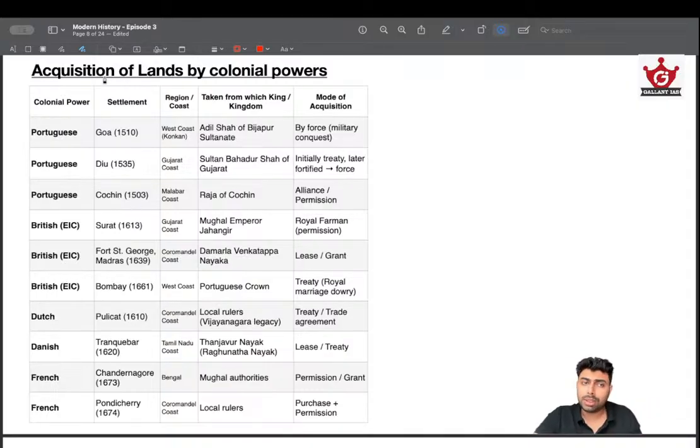First one, acquisition of lands by colonial powers. This is the chart I have made. It's a very handy chart. You can refer to it and easily solve the questions with it. So the colonial power will be the Portuguese. Goa, that is captured from the Bijapur Sultanate. Okay, remember.